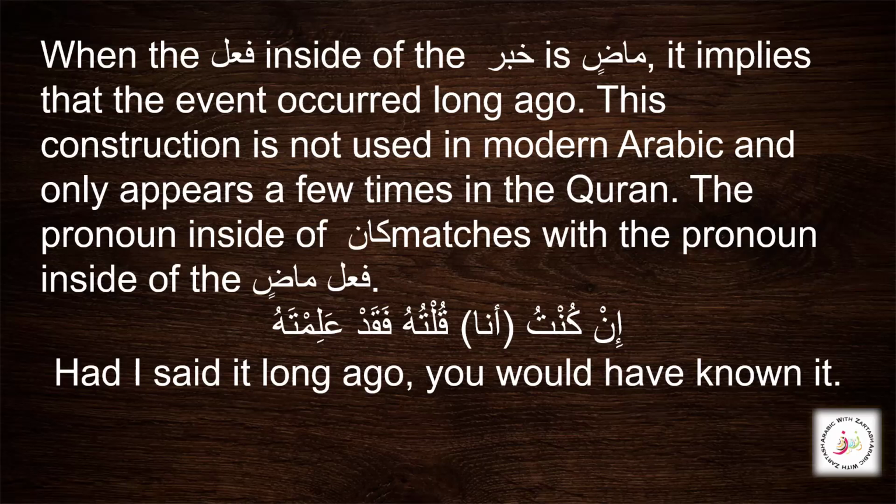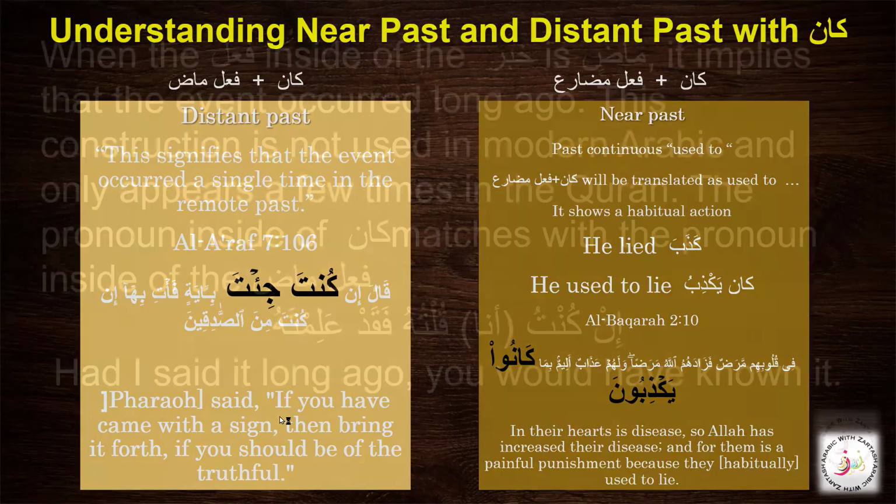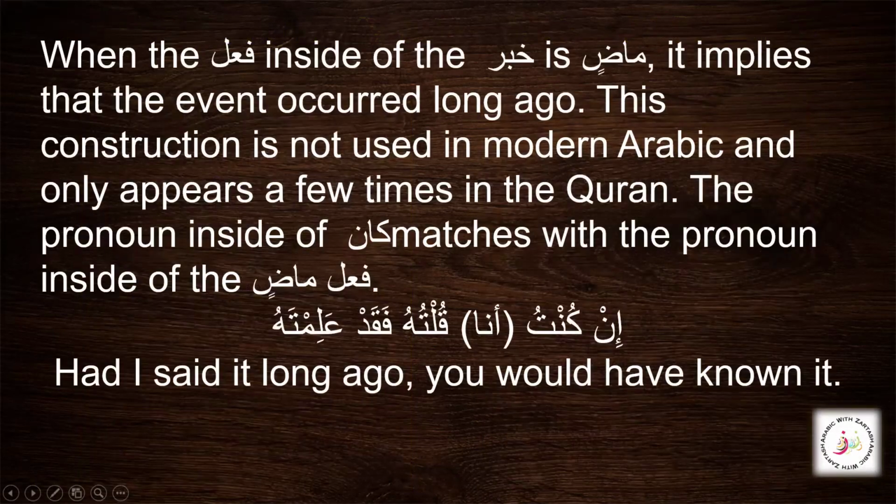We learn that this construction is not used in modern Arabic and only appears a few times in the Quran. We have rarely seen it. And here, this example, we have also done, how kana plus fi'l mudari worked for the near past and kana plus fi'l madi worked for the distant past. And we did this example like qala in kunta ji'ta bi ayatin fa'ti biha in kunta min as-sadiqin. So here we have this example: in kuntu qultuhu faqad alimtahu. So had I said it long ago, you would have known it.